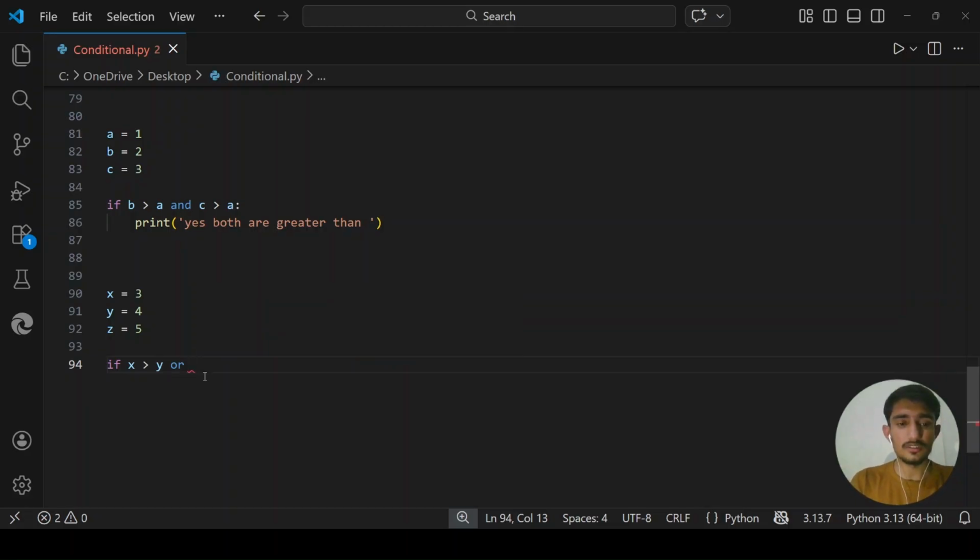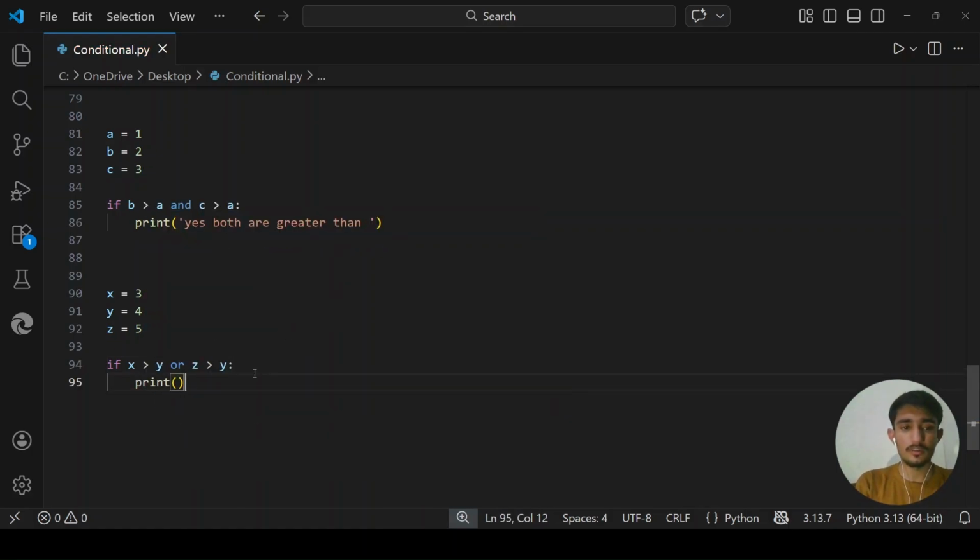Let's define another condition here: is z greater than y. Here we know that this condition, x greater than y, is false, because x is 3 and y is 4, so x is not greater than y. And here is another condition, z greater than y. Now we know that z is greater than y. So here are two conditions and one of them is correct. That's where we use the OR operator.